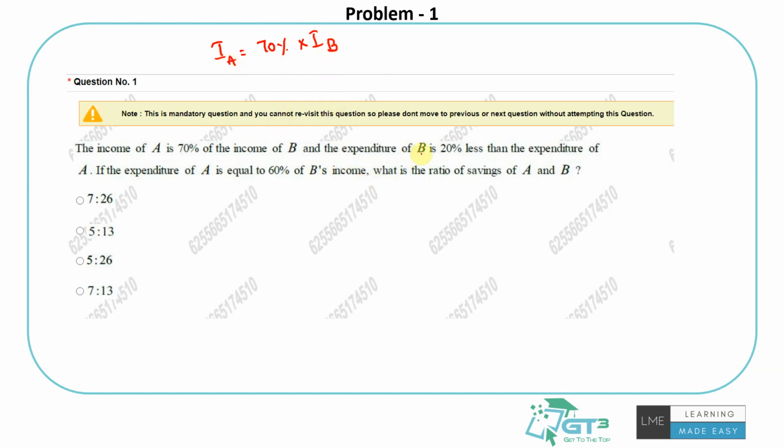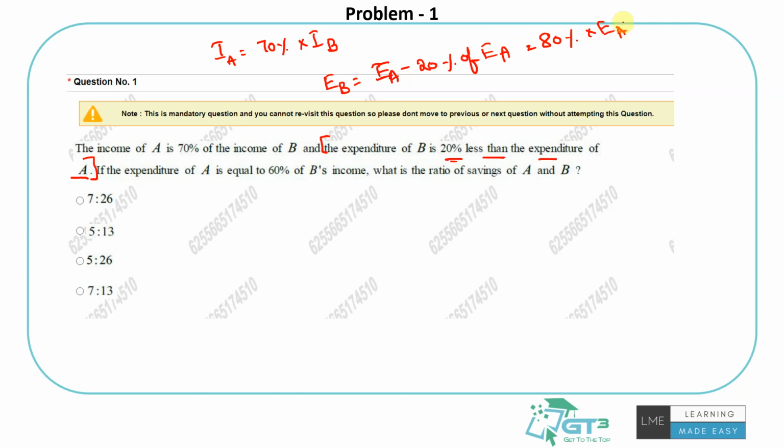Then, the expenditure of B is 20% less than the expenditure of A. If you read this sentence clearly, you will find it very easy. It means expenditure of B is 20% less than expenditure of A, that is, expenditure of A minus 20% of expenditure of A, because the comparison is with a 20% reduction on expenditure of A, so the base is expenditure of A. So this finally turns out to be 80% of expenditure of A.